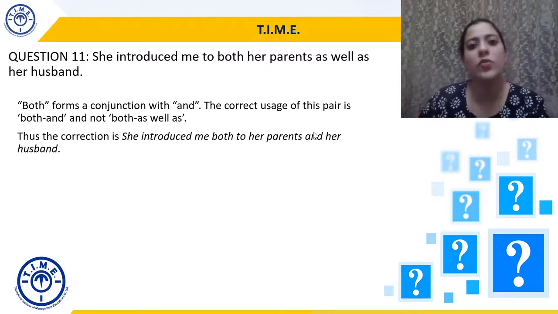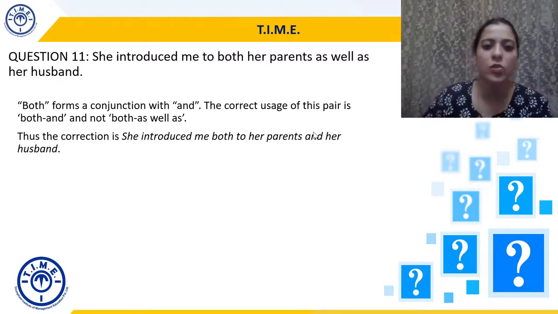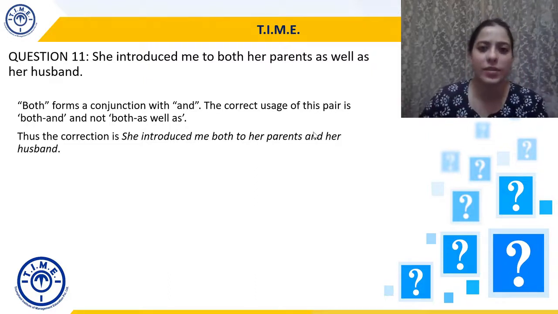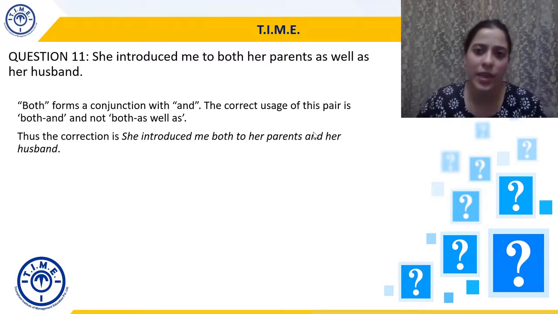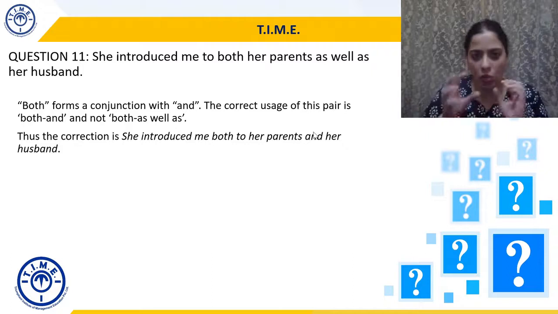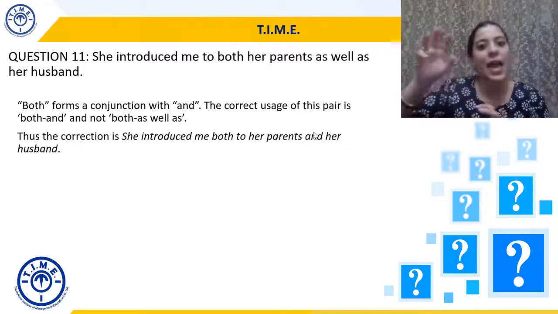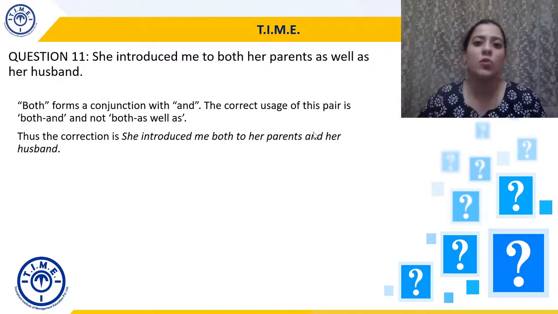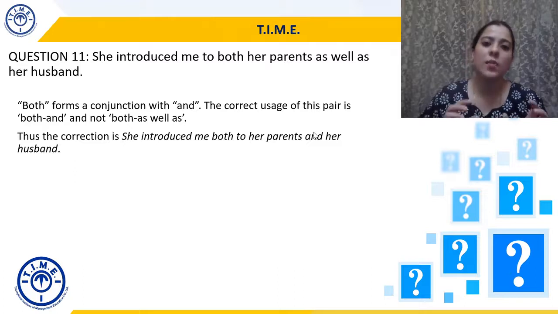For more understanding of this, when we discuss conjunctions, you will understand that both always takes and, it never takes as well as. So once we do conjunctions, please do come back to this part of our discussion on prepositions to understand why we have replaced as well as with and. For now, just know that because both is referring to both parents and the husband, we don't need to use as well as. So we will just say both her parents and her husband.